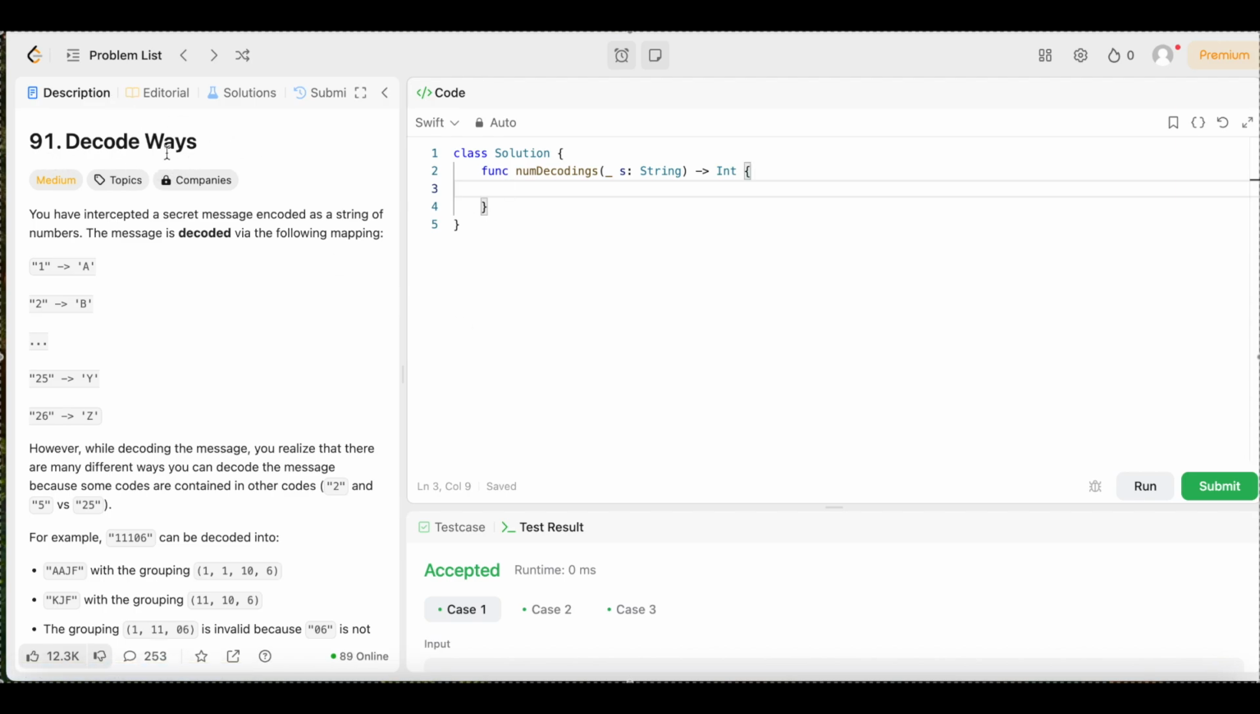Decode Ways. The difficulty level is medium, but don't worry because we're going to keep the solution as simple and easy to understand as possible.